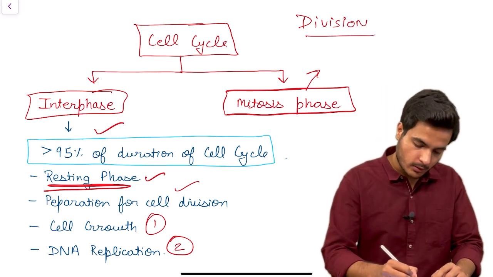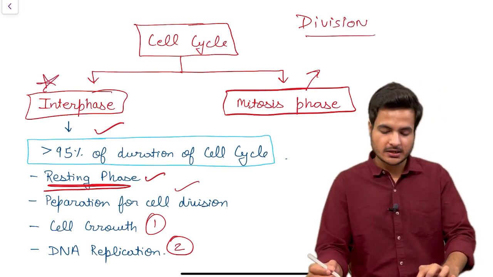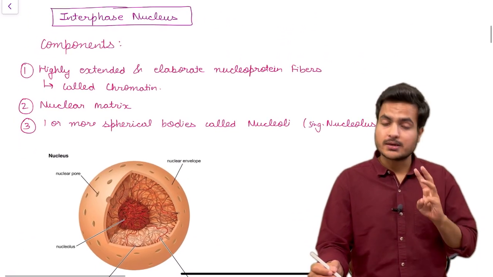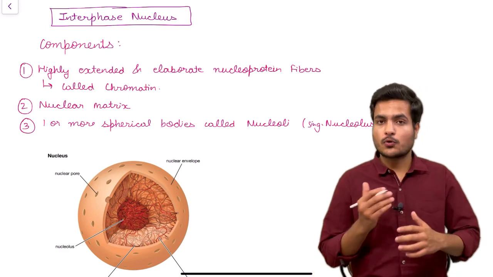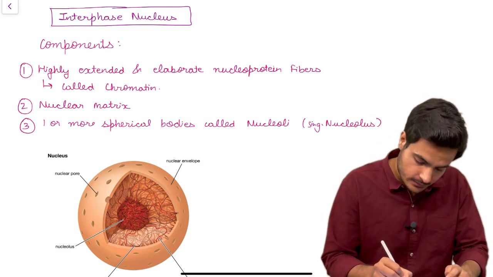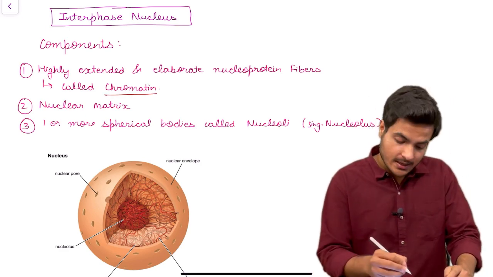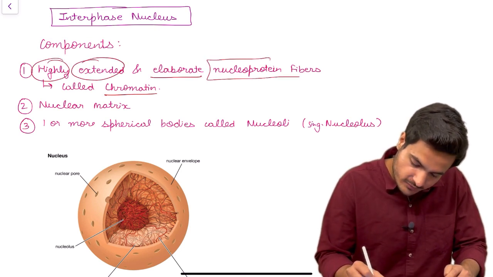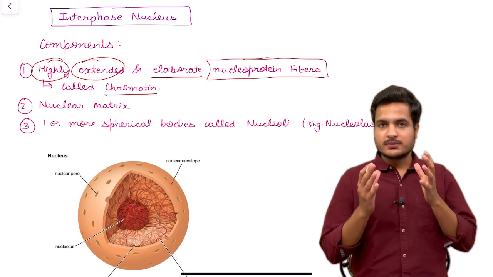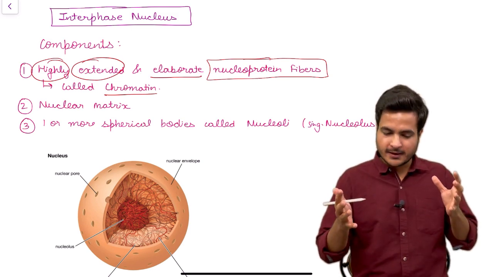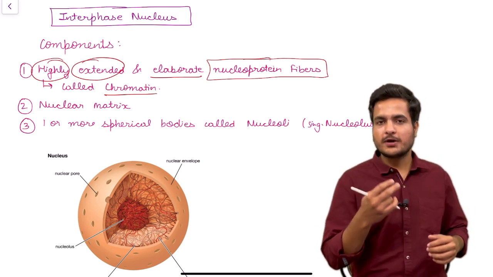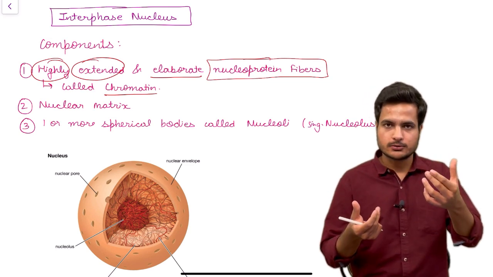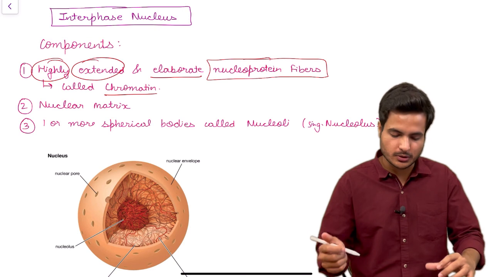Now let's talk about the nucleus of this phase, the interphase nucleus. Interphase nucleus has three components. The first one is chromatin. So how will we describe chromatin? Chromatin is described as highly extended, elaborate nucleoprotein fibers. When chromatin is condensed, it forms chromosomes, and chromosomes were first stained by scientist Fleming. So you need to make a map in your mind to remember things.